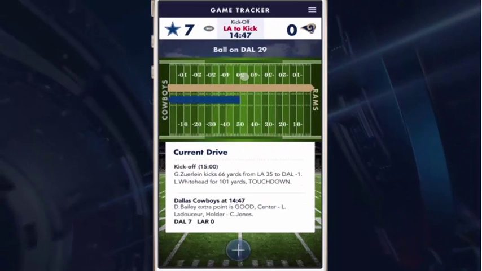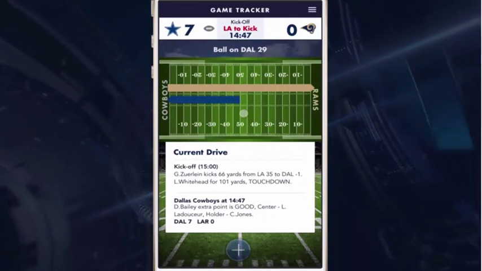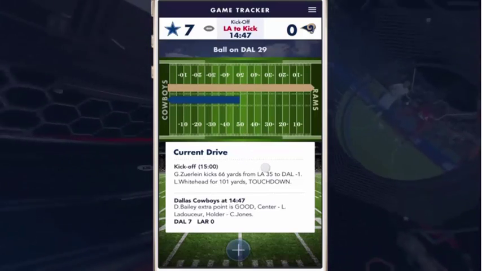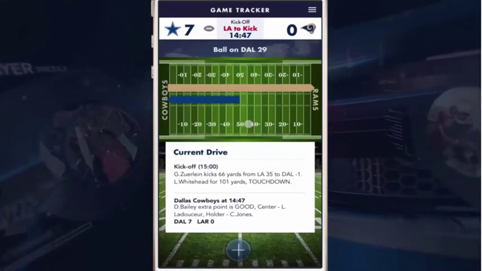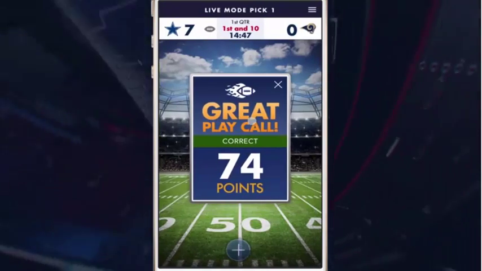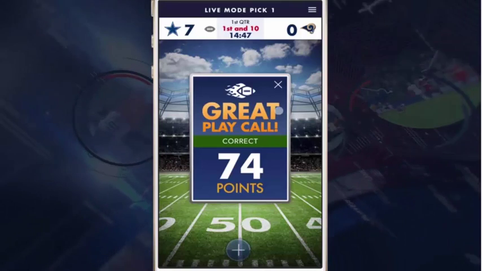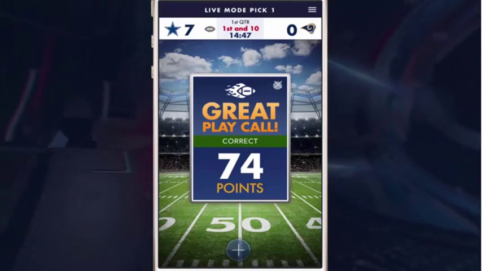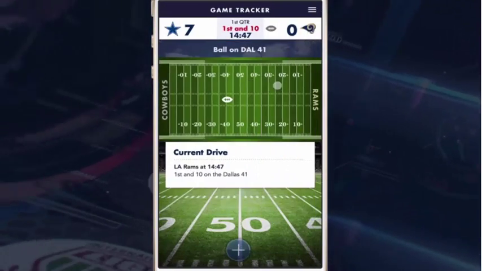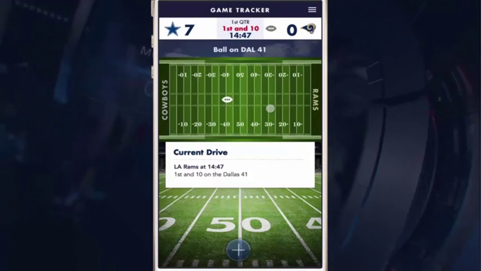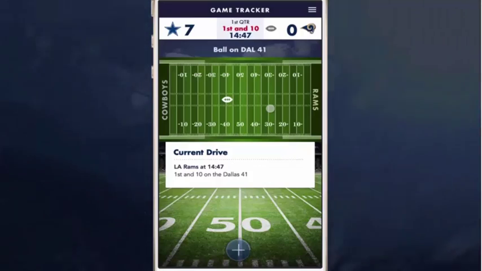So now we go back to the game and we see that the kickoff occurred and Lucky Whitehead ran it back for 101 yards for a touchdown. So I really was lucky. The prediction I made was good, and I get notified of that as that event occurred and is reported from on field. So I'm happy and close out of this and move on. Here's the next drive occurring now. The Rams now have possession and they're about to begin their drive.